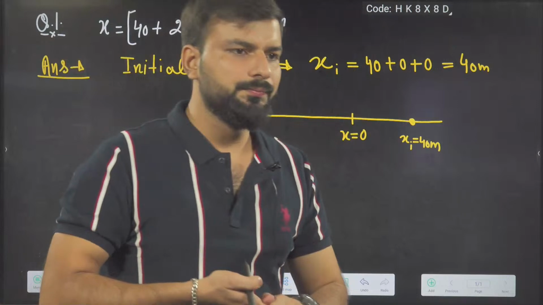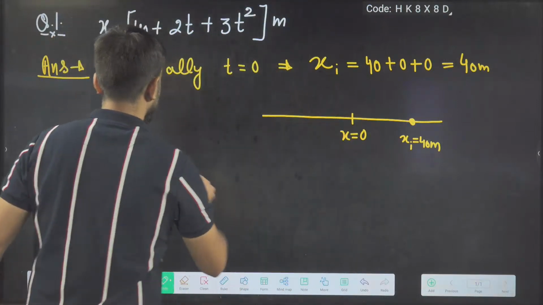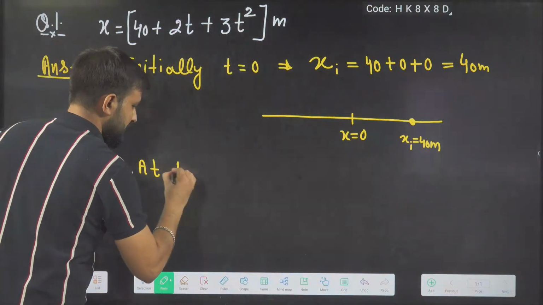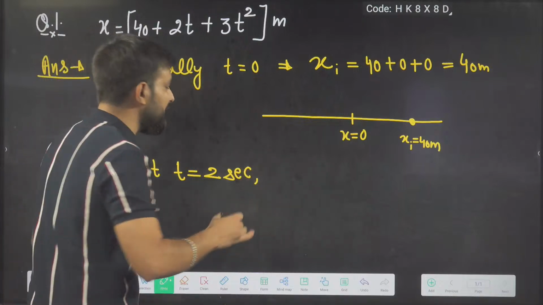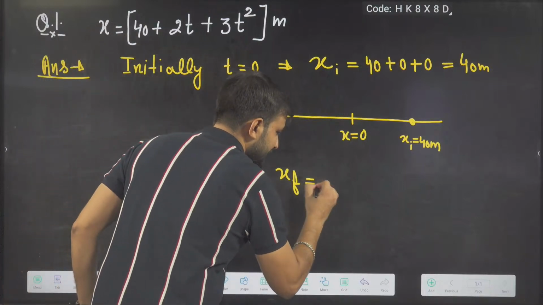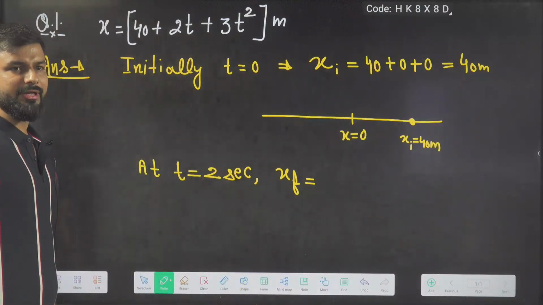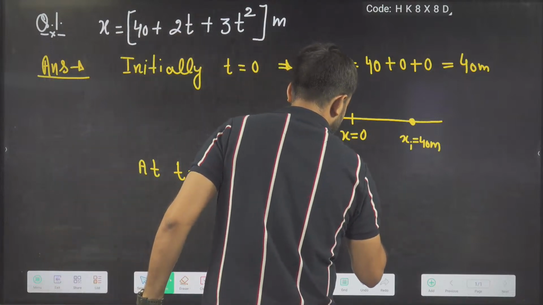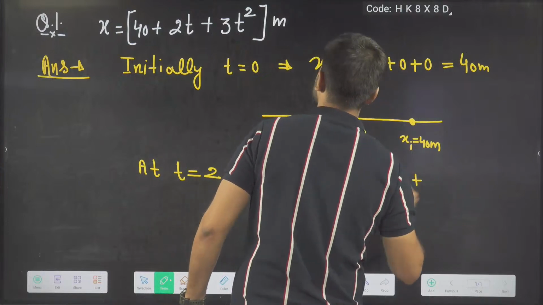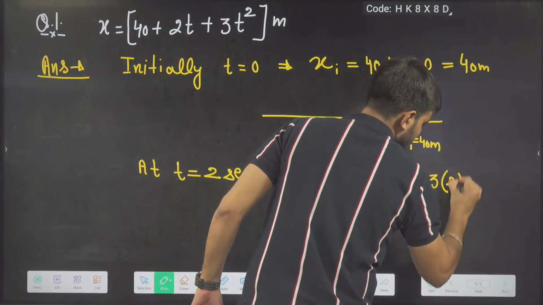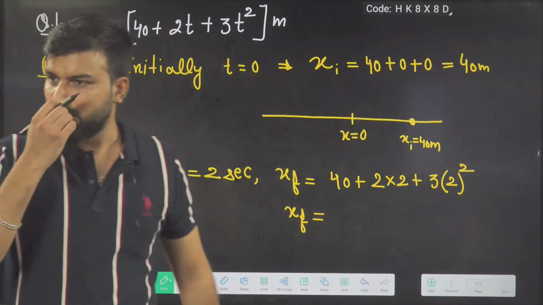Next, what he is asking: find the distance covered by object in 2 seconds. So what do I have to do? At t equal to 2 seconds, what do I have to calculate, beta? Position, and that will be final position. And final position will be what? Put the value 2 here. 40 plus 2 into 2 plus 3 into 2 whole square. So x final, what is the final position, beta?